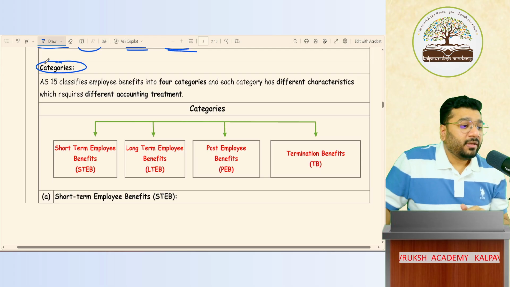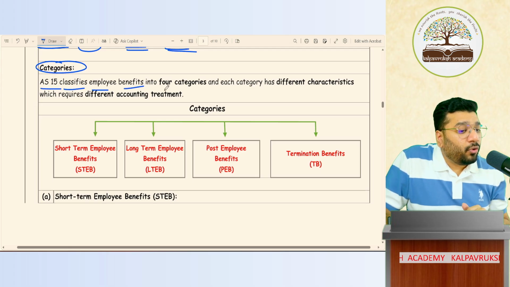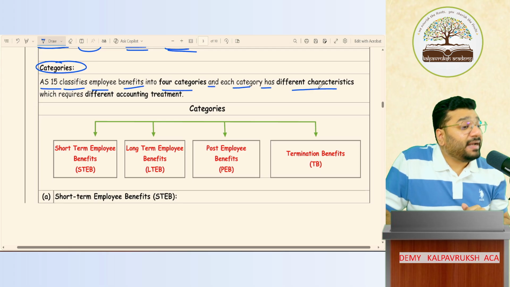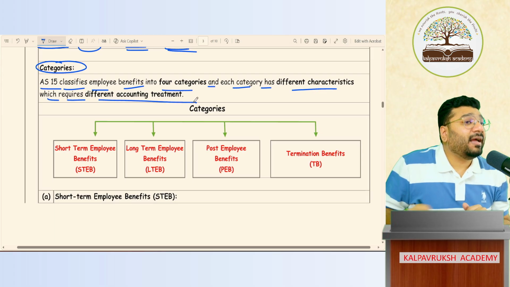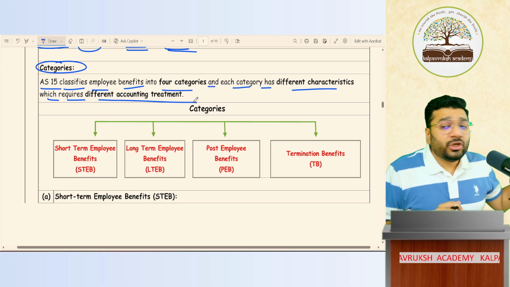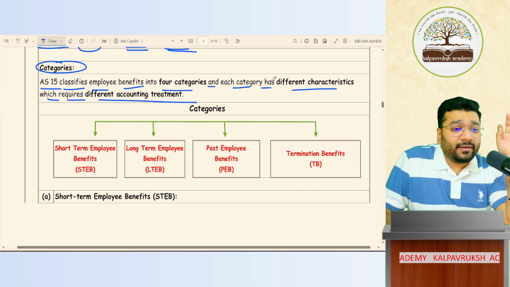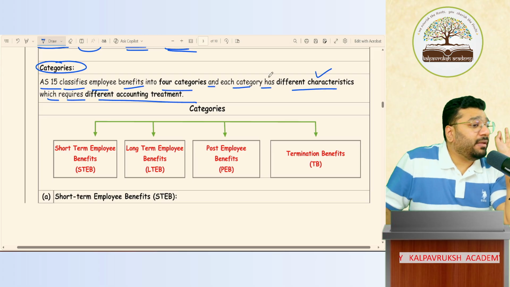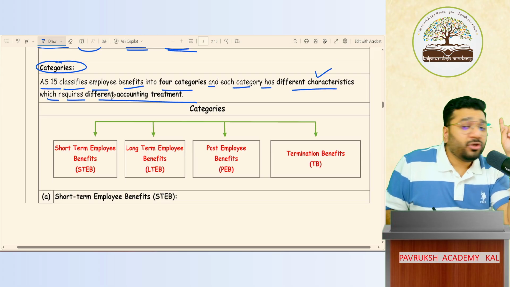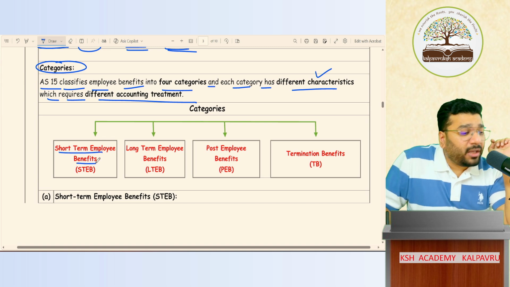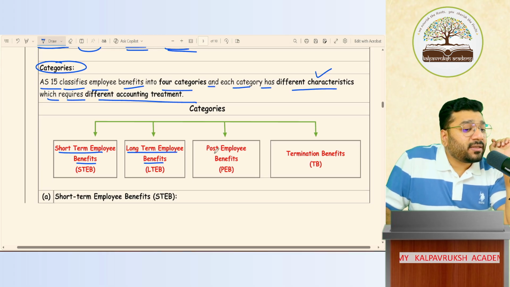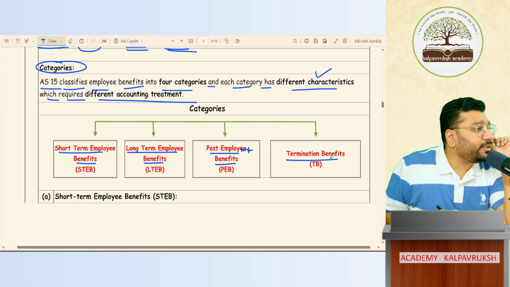Now, AS 15 classifies employee benefit into 4 categories, and each category has different characteristics which require different accounting treatment. Got it, not got it? So AS 15 has categorized employee benefit into how many categories? 4 categories. And all 4 categories have a different character, and the accounting of them will differ from one another. The first category is called short-term employee benefit, STEB. Next is long-term employee benefit. Third is post-employment benefit. And last one is termination benefit. Got it, not got it?